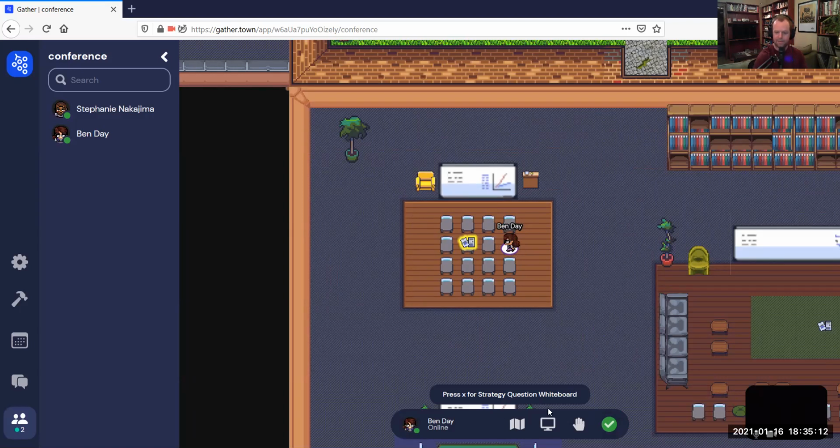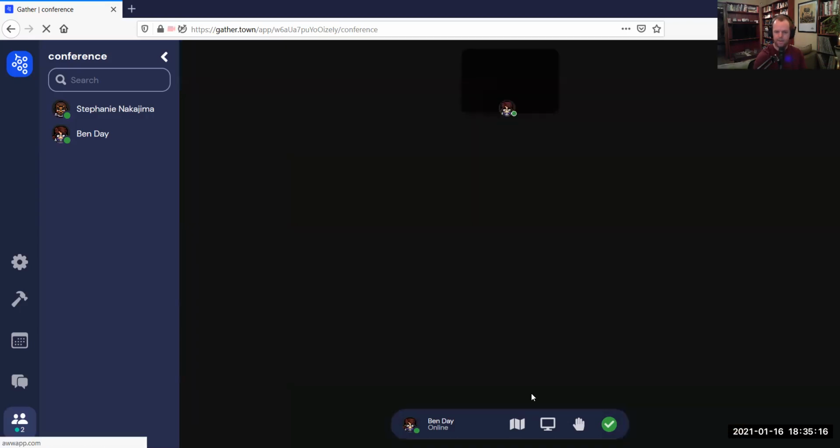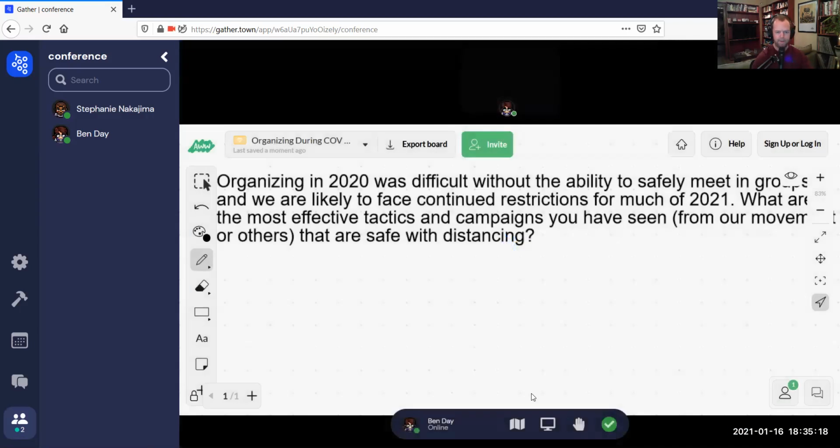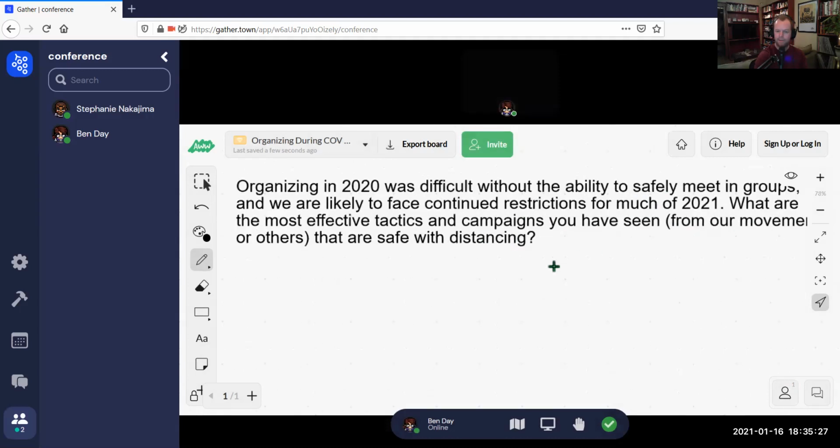It says press X for strategy whiteboard question. And when you press X on your keyboard, you can see you get taken into this whiteboard app. And again, there's an organizing question here. Organizing in 2020 was difficult without the ability to safely meet in groups, and we are likely to face continued restrictions for much of 2021. What are the most effective tactics and campaigns you have seen from our movement or others that are safe with distancing? So this is an organizing question.